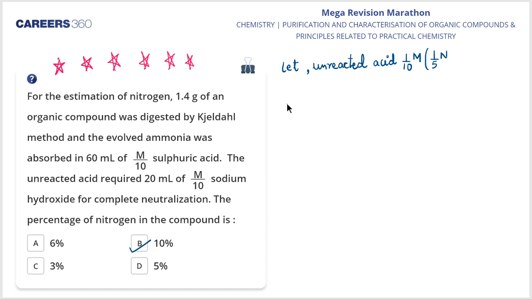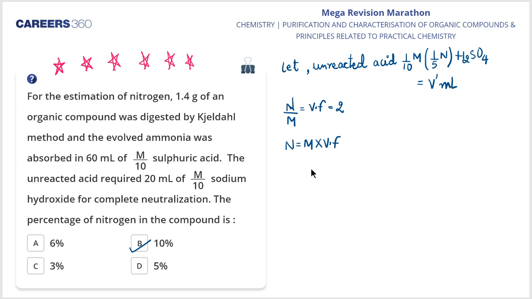All of you know that normality upon molarity equals the valence factor, and the valence factor for H2SO4 is 2. So normality equals molarity into valence factor. Molarity is 1/10, so normality becomes 1/5. Let the unreacted acid, 1/10 molar, which is 1/5 normal H2SO4, be V ml.